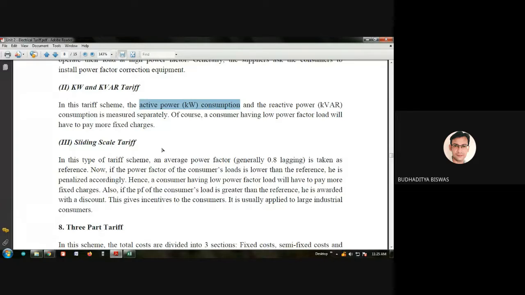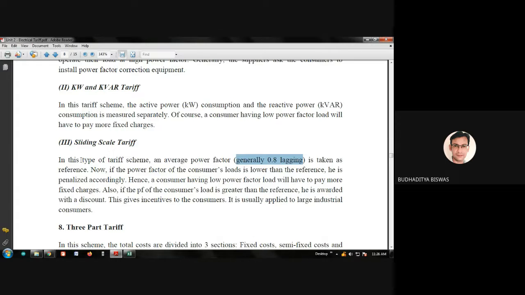Sliding scale tariff means the power factor is fixed somewhere. Generally they say 80%, 0.8 lagging. Now if your power factor is more than this, say 0.9, you will be given some discounts. And if your power factor is less than this reference value, say 0.8, then you will be penalized. So that is called the sliding scale tariff, because the power factor plays an important role.